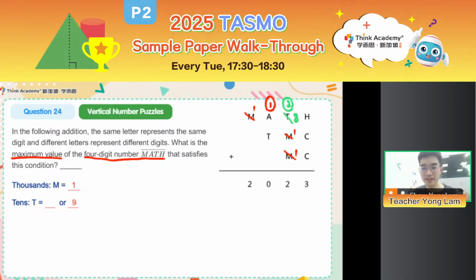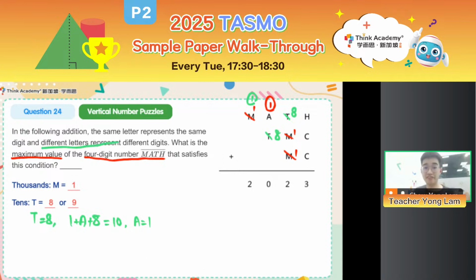So then, let's take a look. What happens if my T is 8? Then this is 8, and looking at the hundreds place, 1 plus A plus T, which is 8, is equal to a carryover of 1, definitely, because there's 0 here. So there's 10. 1 plus A plus 8 is 10, because it couldn't be 0, it has to be 10. That means A is 1, but could A be 1?